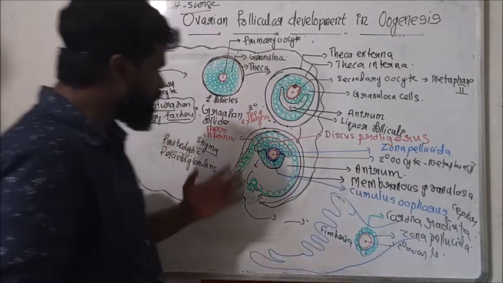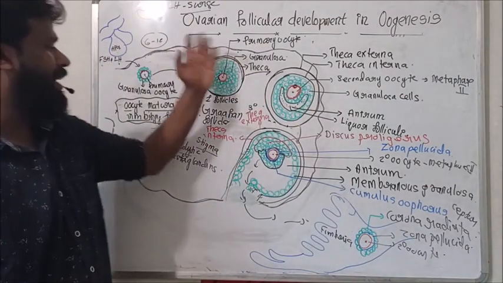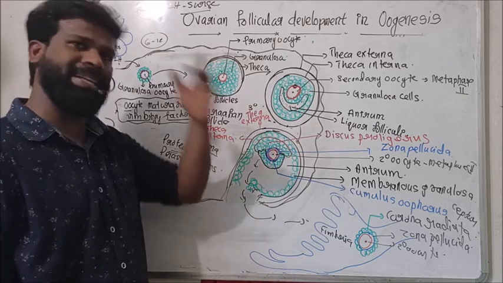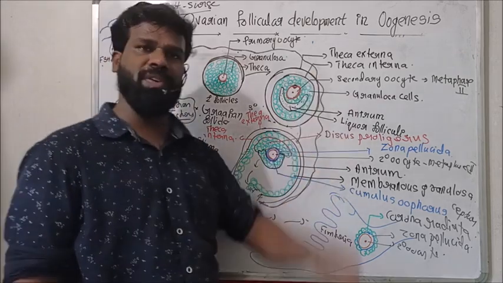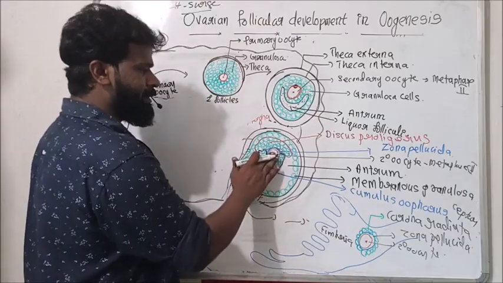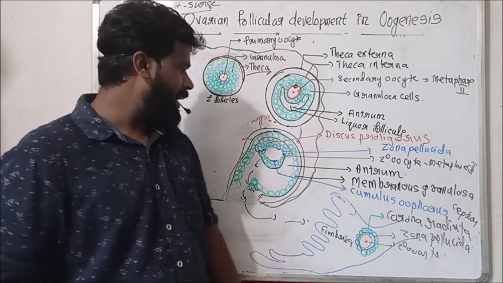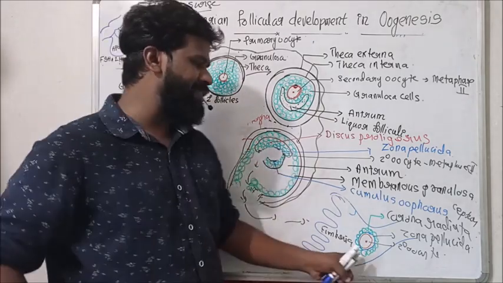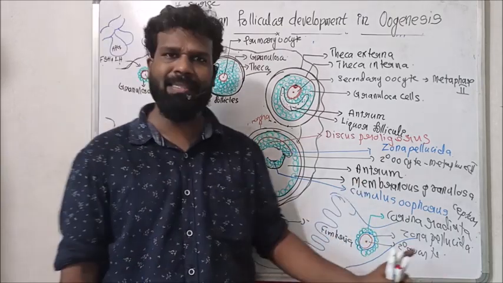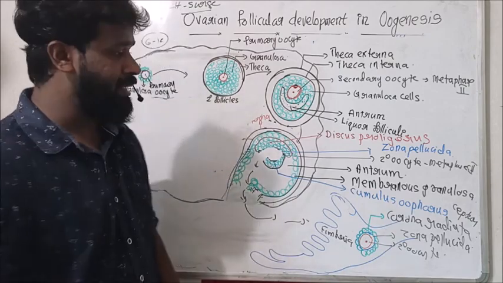So this ovulation, with the help of LH and the proteolytic enzymes as well as prostaglandins from the theca externa, causes the releasing of the ovum. This released secondary oocyte is viable only up to 24 hours in the fallopian tube.